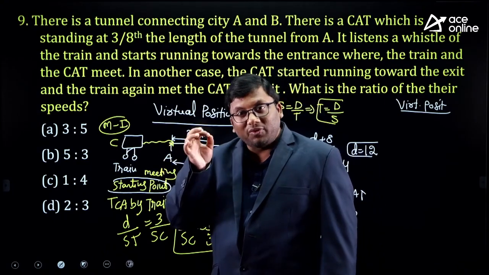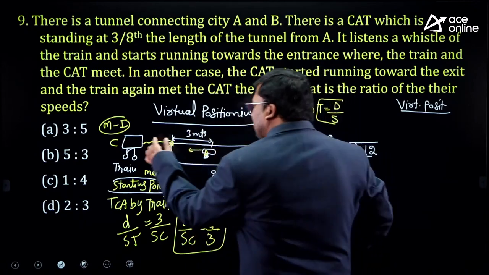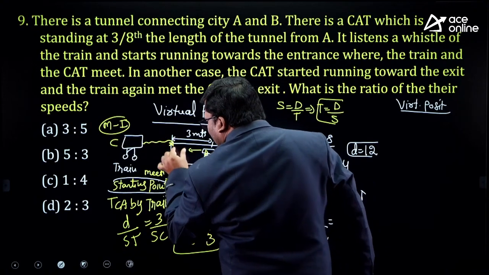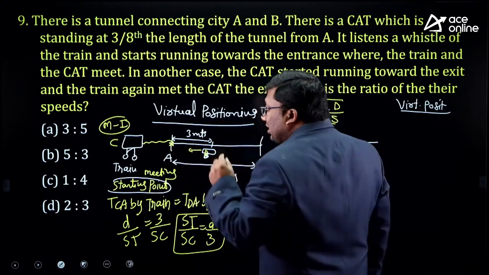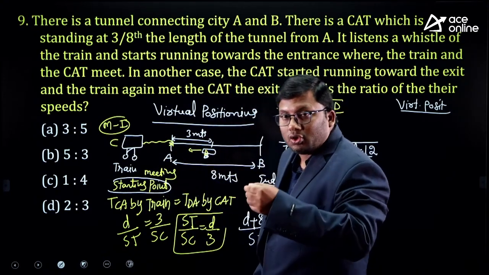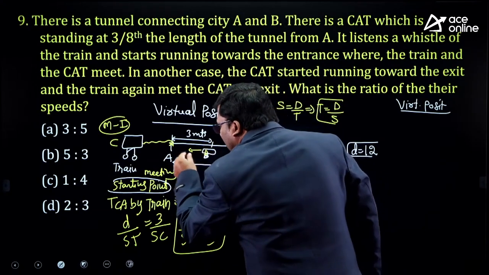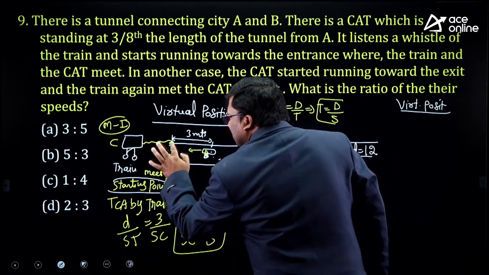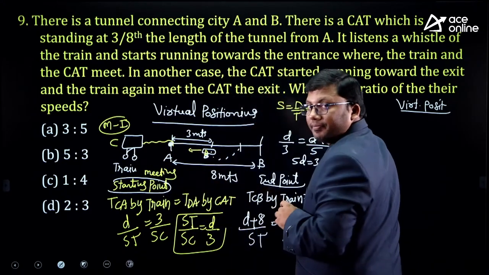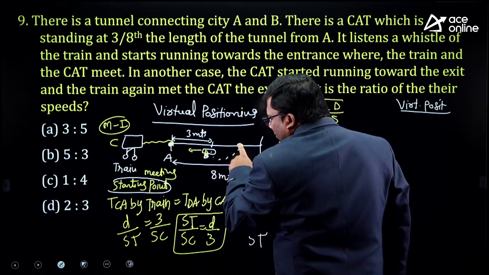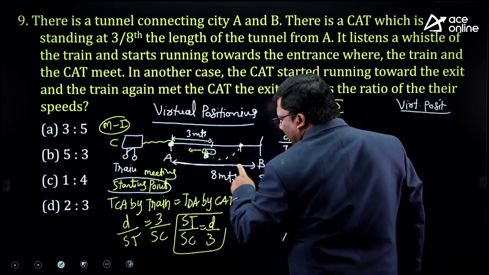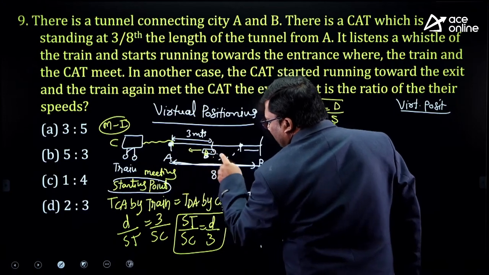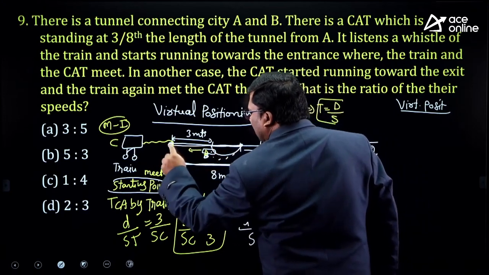Think logically. Virtual positioning is exactly: by the time the train reaches here, the cat also will reach here. Assume the time it takes to go to the starting point, exactly make it go backwards. That means exactly when the train is here, the cat will be here. That means the train has to cover the entire 8, the cat has to cover 3 ahead, and the same time it went back, these 3. Total 6 covered.